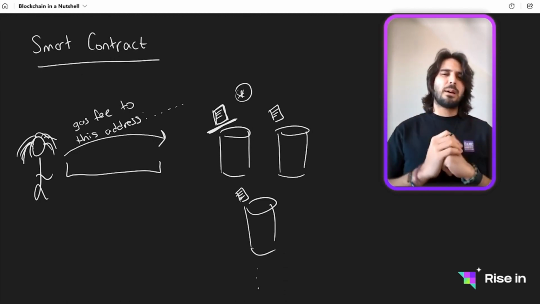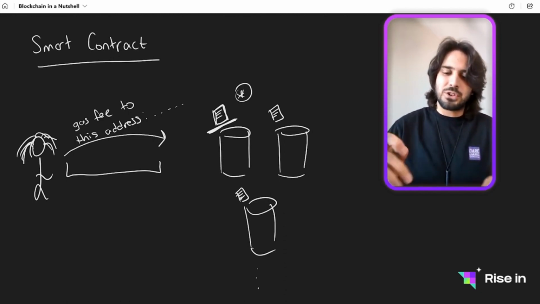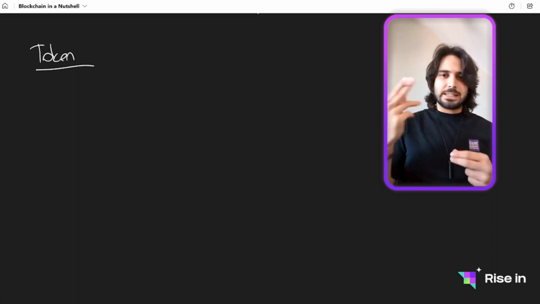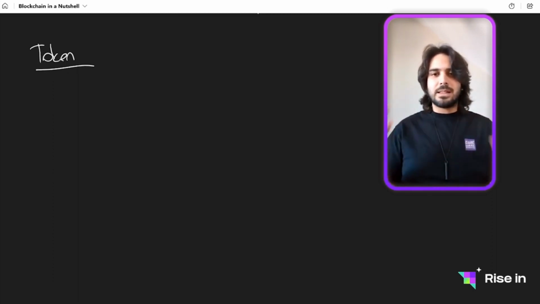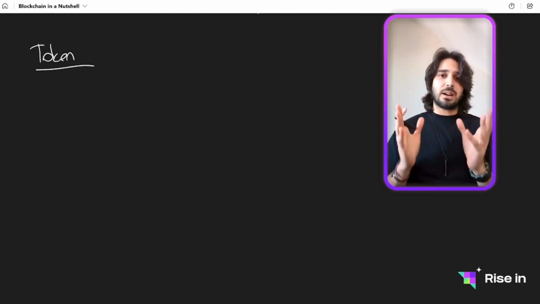Now, let's talk about another concept which is talked about a lot by people, and which is tokens. We learned that there is nothing tangible that we can actually send. So what we do is we update the data. But what are tokens? Tokens are actually smart contracts.